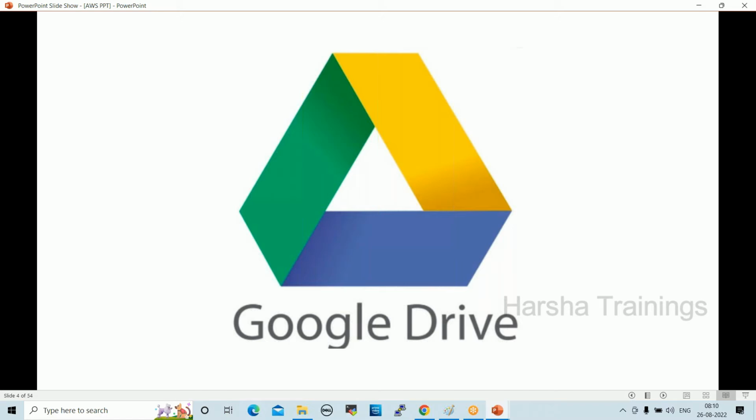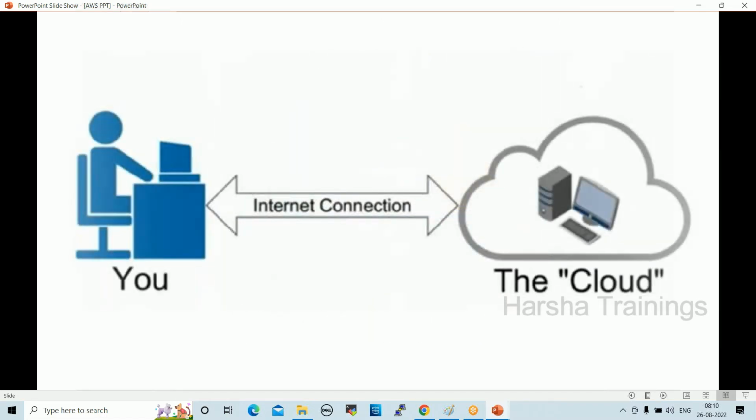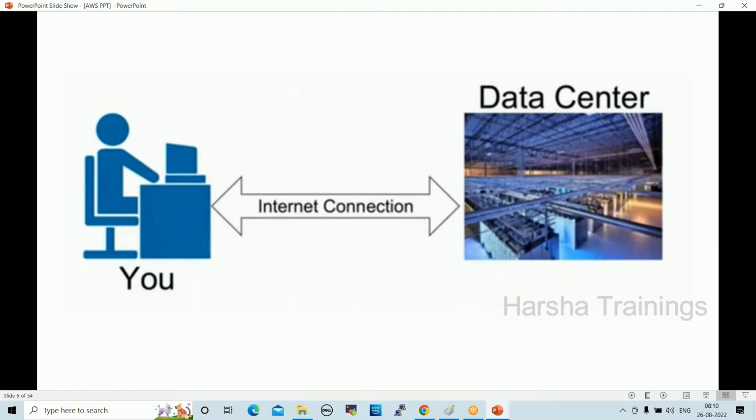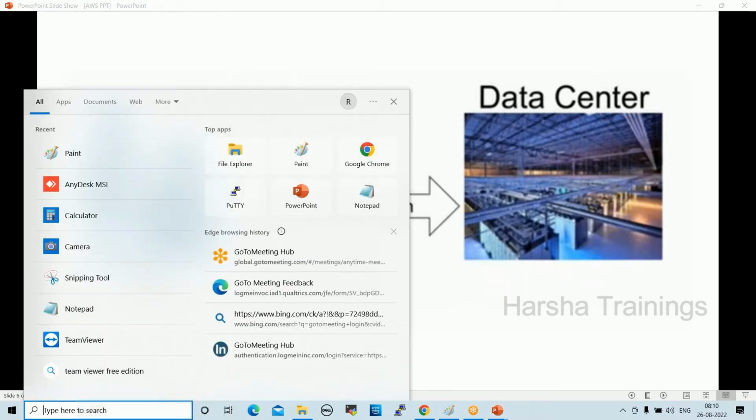Backend, there will be a data center. Actually, this is not a server. Yes, someone is saying data center. So when we upload files into Google Drive, those files are saved in Google's data center, right? So we are talking about data center. What is a data center? Anyone? What is a data center?